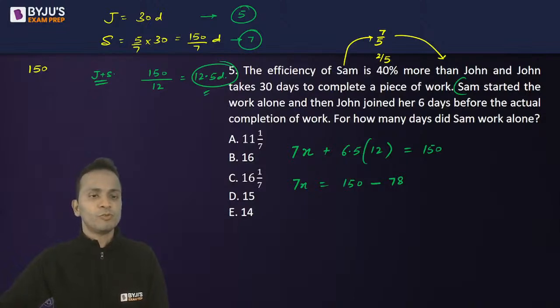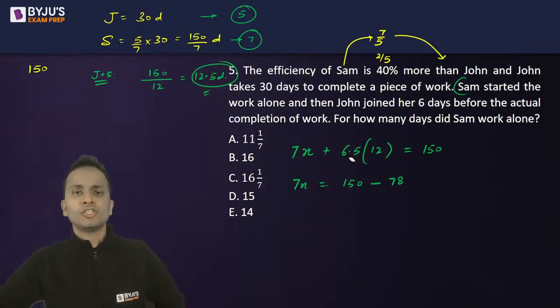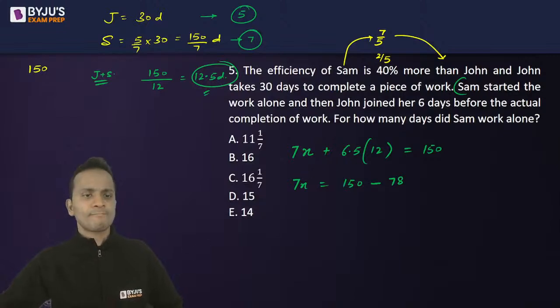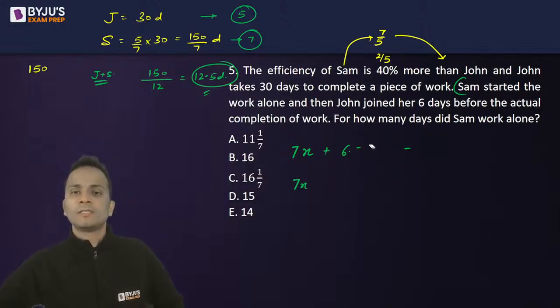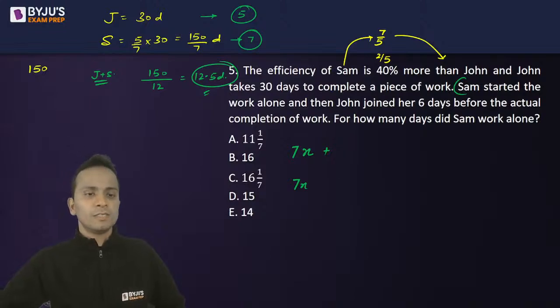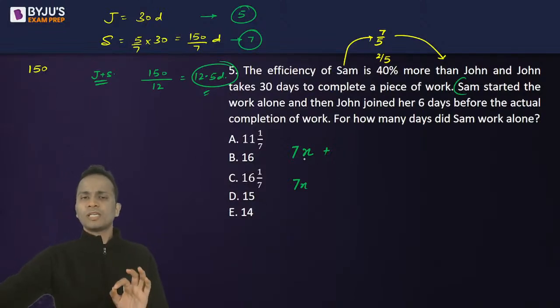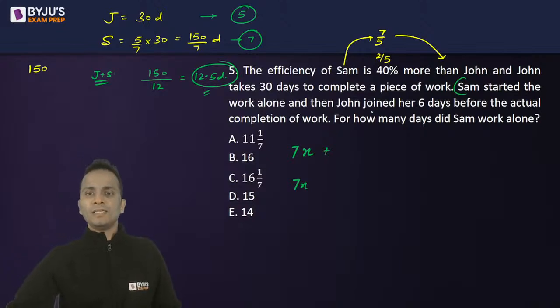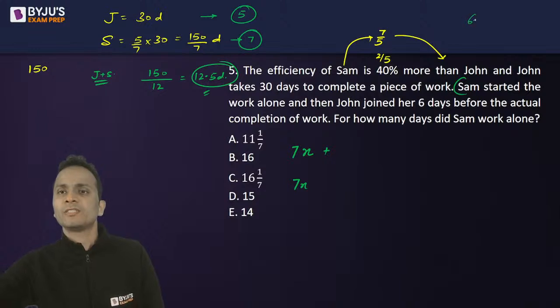Wait. 6 days before the actual completion of work. Nope. So let's say Sam worked alone for 7 days. Now, John joined her 6 days before the actual completion of work. That means 6.5. Wait.